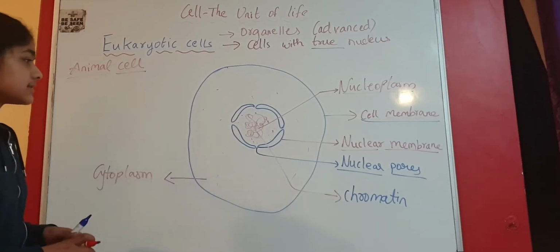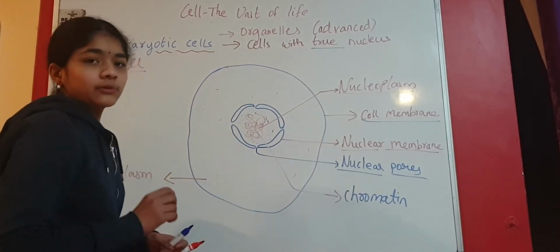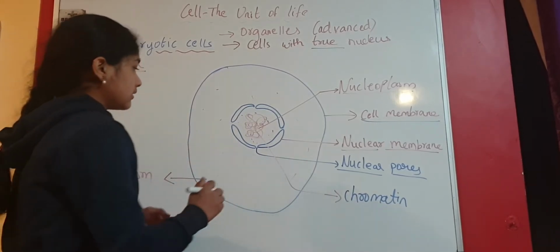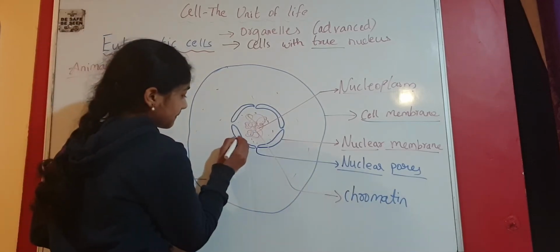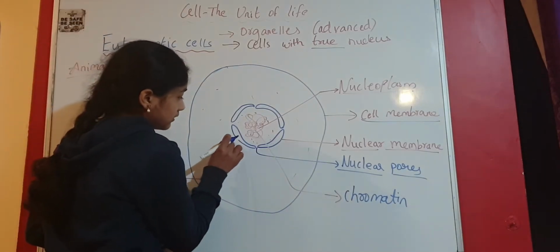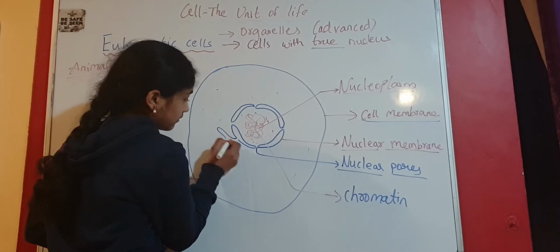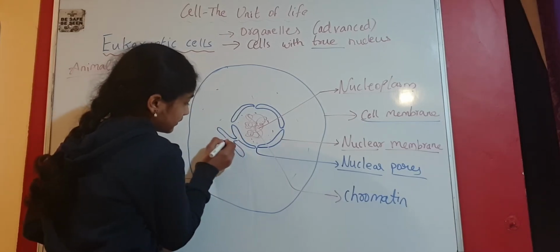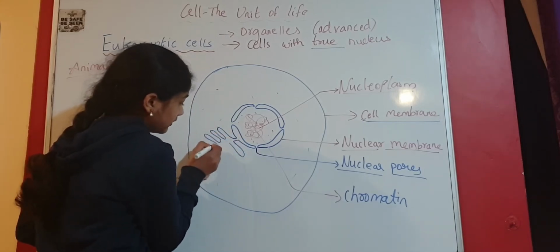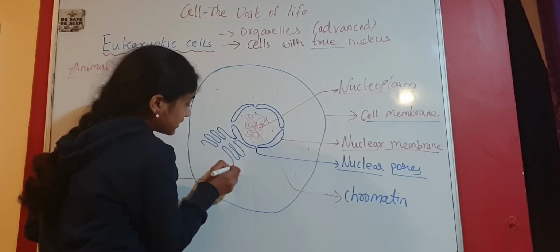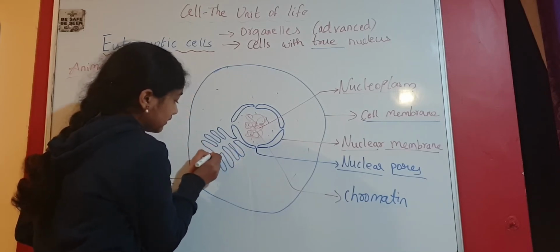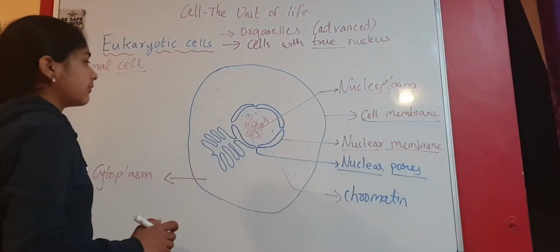Next, we are going to come to the organelles. The first organelle is the endoplasmic reticulum.